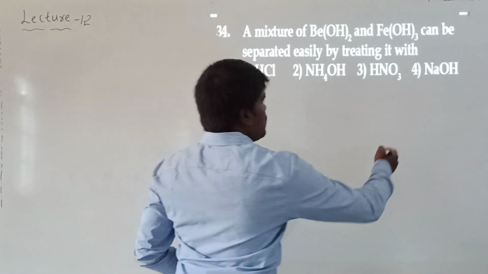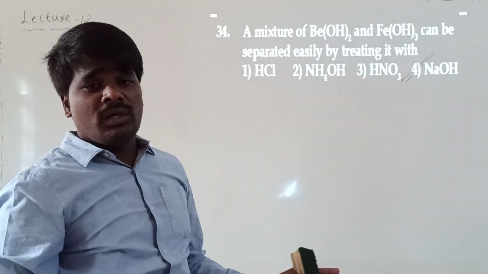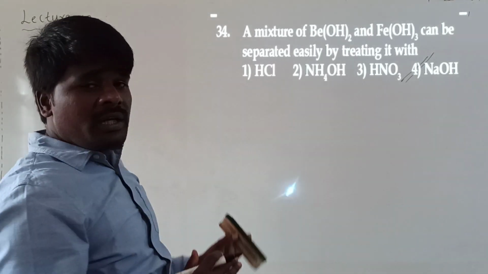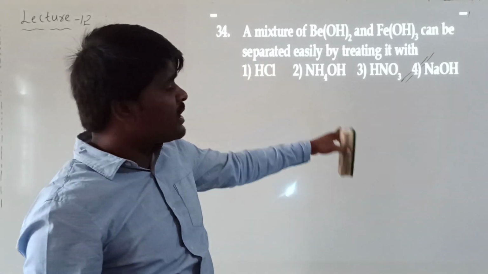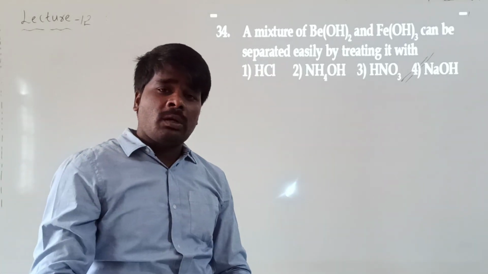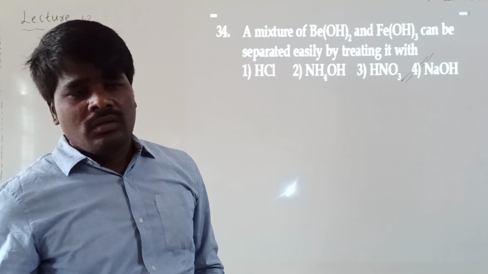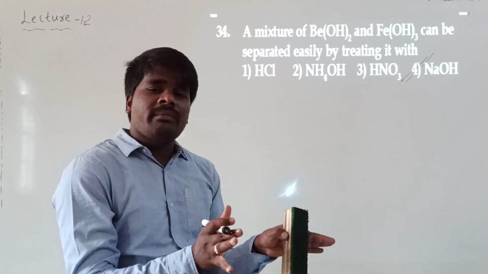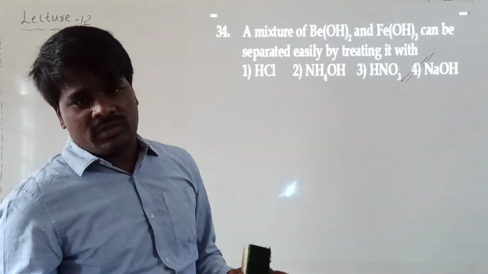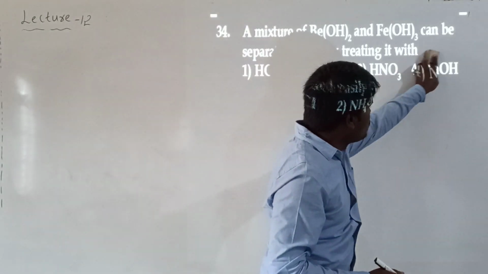Because of that, in order to separate these two, you have to treat it with sodium hydroxide. Beryllium hydroxide, being amphoteric, reacts with both acids as well as bases, so it can react with sodium hydroxide. Whereas ferric hydroxide, being basic in nature, cannot react with the base. So this reaction will help us separate beryllium hydroxide from ferric hydroxide. The answer will be the fourth option, that is sodium hydroxide.